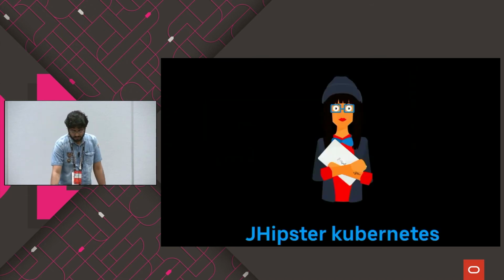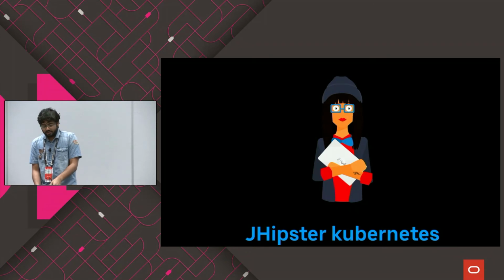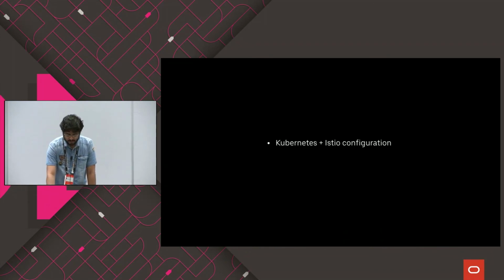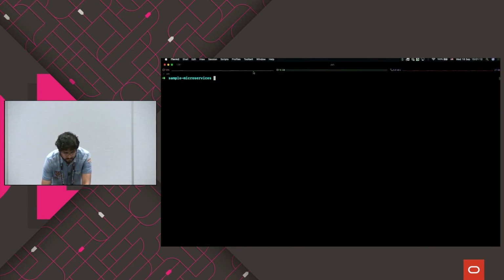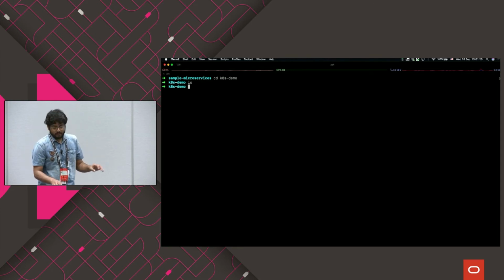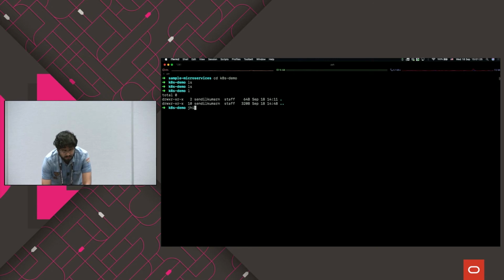That's how Istio works. So let's go ahead and generate Kubernetes configuration with JHipster. We'll generate Kubernetes and Istio configuration and run it on gcloud. OK, so I've created a demo folder here. Hopefully it has nothing inside. Yes. So all I have to do is run the JHipster Kubernetes command.